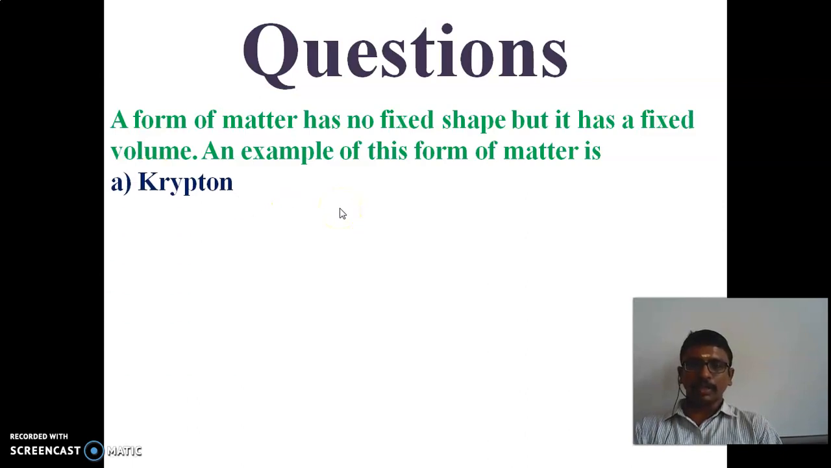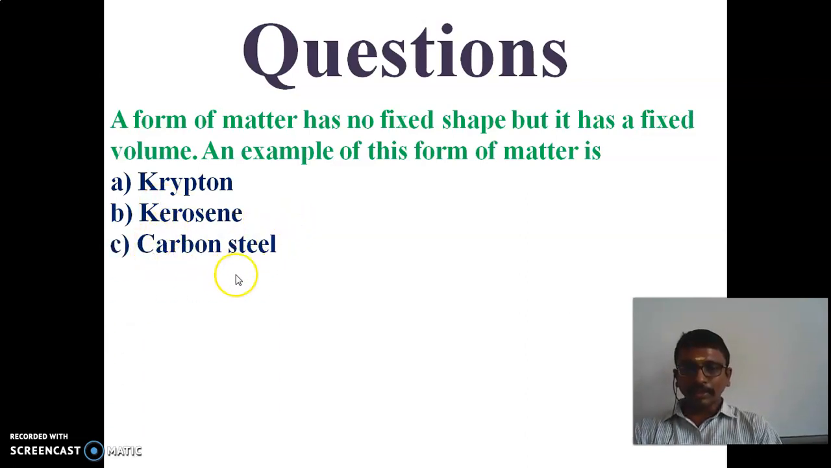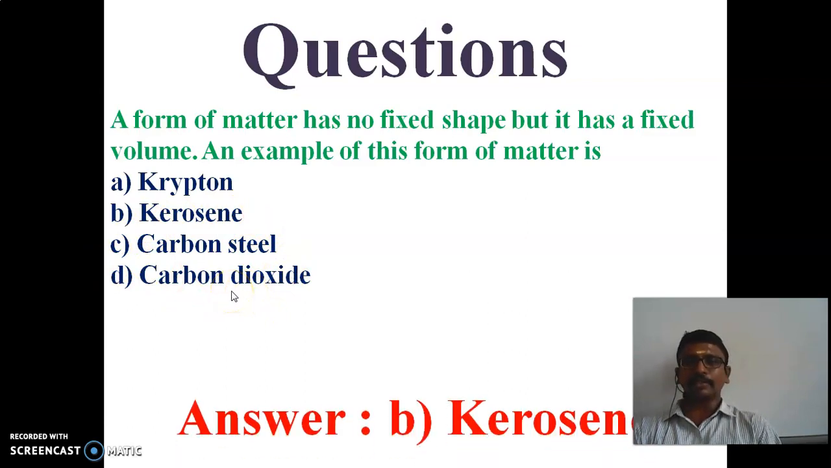The options are krypton. Krypton is in a gaseous state. Next is kerosene. Kerosene is in the liquid state. Next is carbon steel. Carbon steel is in the solid state. And the last option is carbon dioxide. It is in the gaseous state. So which is in the liquid state? Yes, it is B, kerosene. The answer for that is B, kerosene.